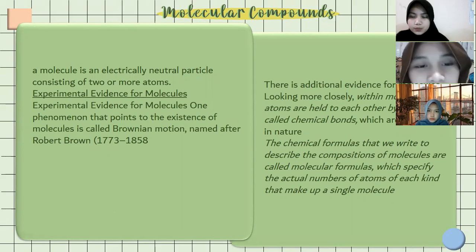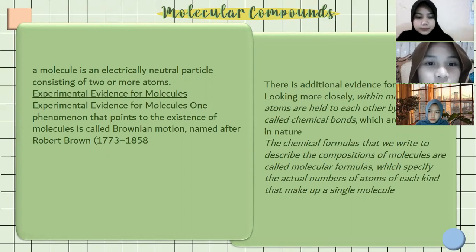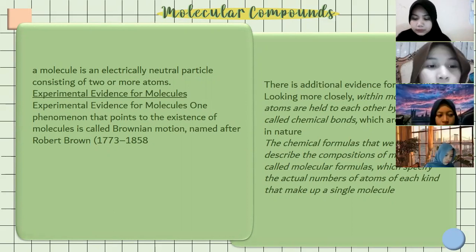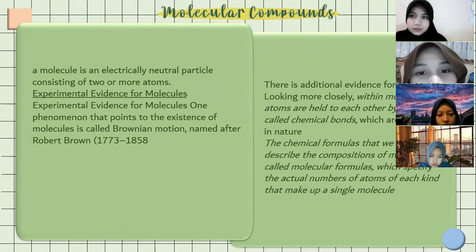Okay, thank you, Audi. Molecular compounds. A molecule is an electrically neutral particle consisting of two or more atoms. Experimental evidence for molecules: one phenomenon that points to the existence of molecules is called Brownian motion, named after Robert Brown. There is additional evidence for molecules. Looking more closely within molecules, the atoms are held to each other by attraction called chemical bonds, which are electrical in nature.